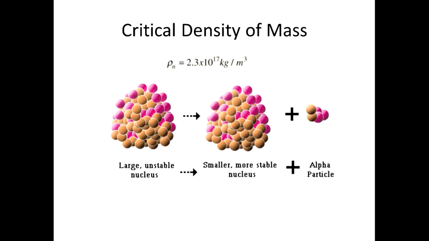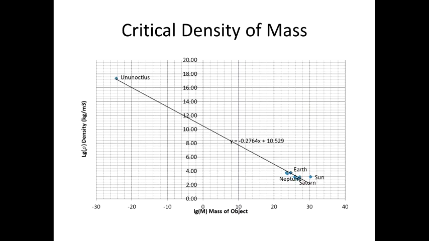Now we can analyze the objects in our solar system from the point of view of the concept of critical density. On this picture you can see all our planets and the Sun on the same chart with the heaviest element, unoctium with atomic number 118. We can see that the formula for a trend line is different from the formulas derived from the proposed models, but we know that no object on this chart fits exactly to any of the models I discussed.